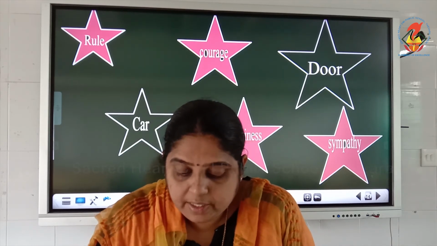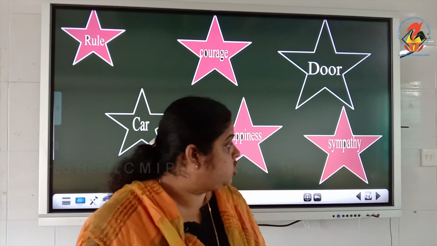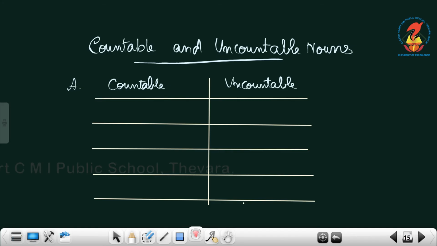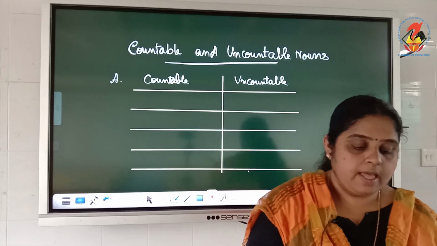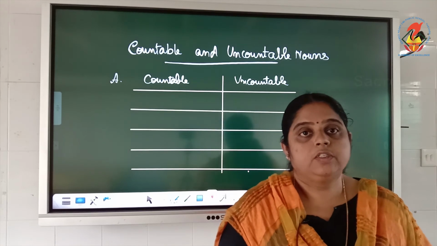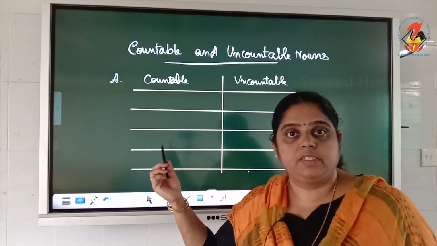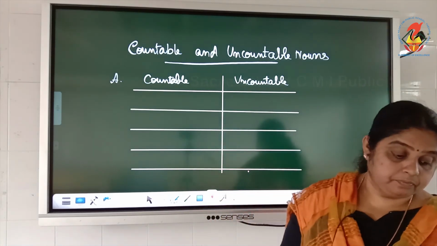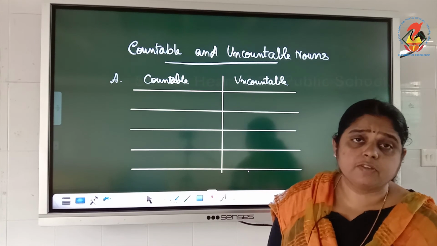Okay, now we will do the exercise on page number 17. Countable, uncountable. In the bracket some words are given, that is car, grapes, milk, furniture, dog, advice, information and love. You have to classify them as countable or uncountable. The first one, car. Is it countable or uncountable?